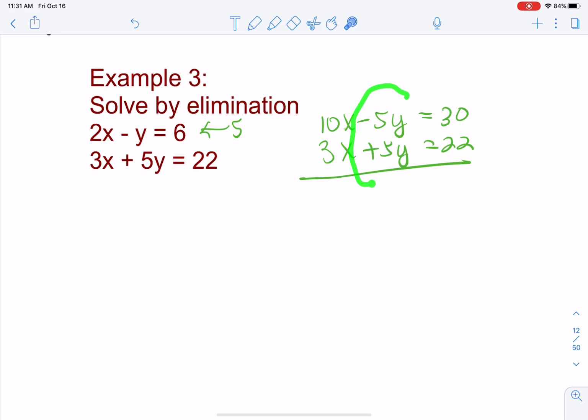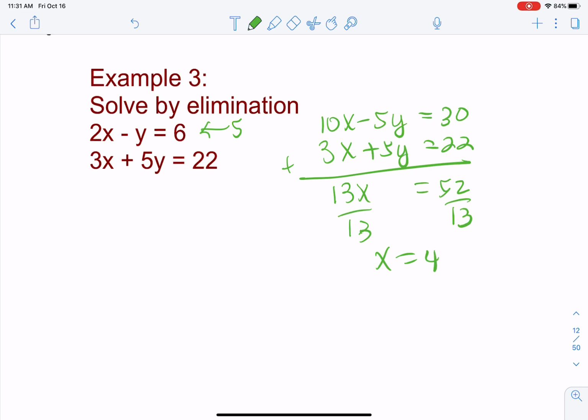You will see that these are opposites. So that's what you're trying to get. You're trying to get one of your variables to be opposites. So now we can add the two equations together, and we get 13x equals 52. We're going to divide both sides by 13. And 52 divided by 13 is 4.